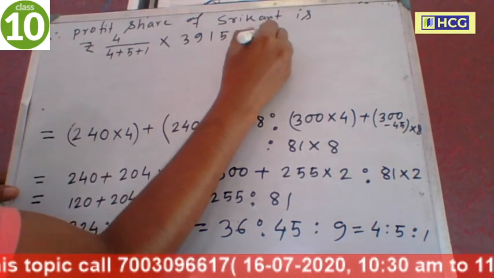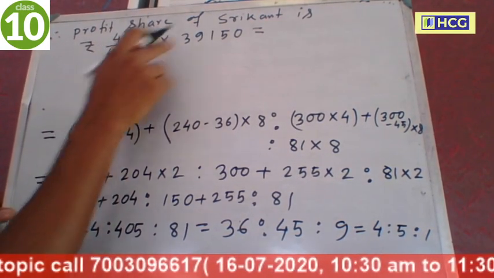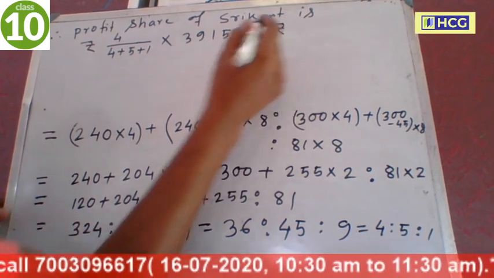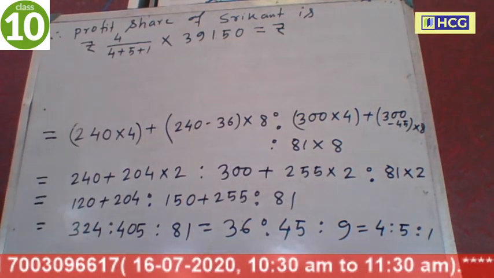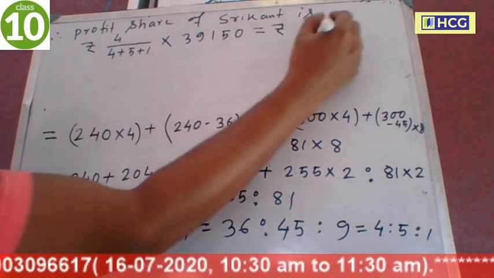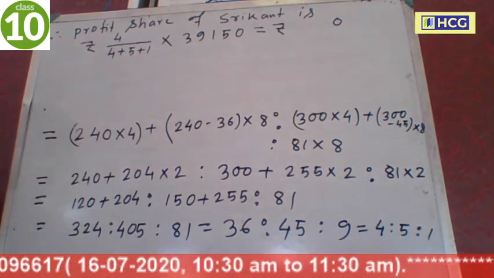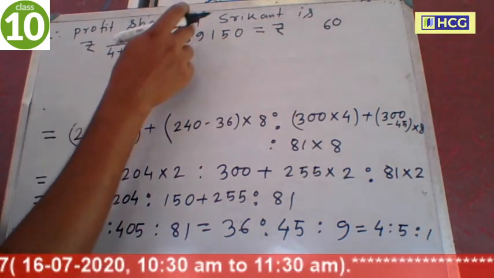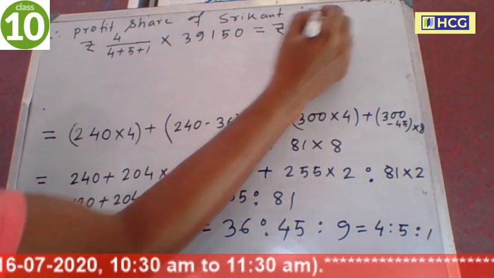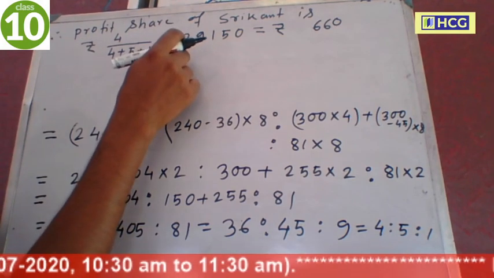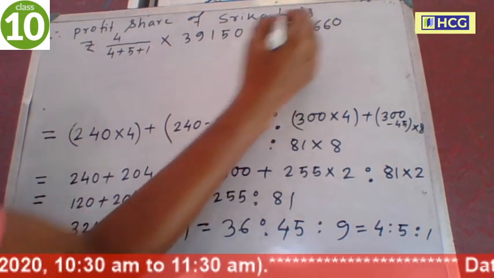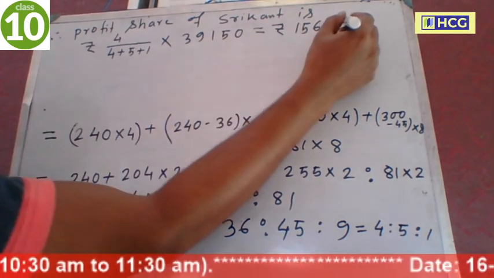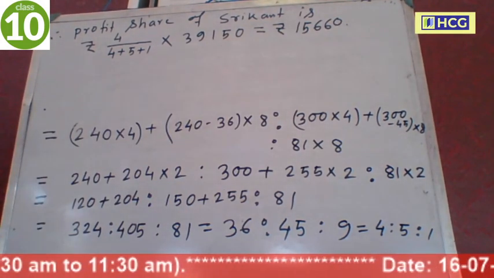Now this is equal to 4 plus 5 is 9 plus 1 is 10, so 0 cancel. Now this is equal to rupees 4 into 3915. 5 fours are 20, carry 2, 4 ones are 4 plus 2 is 6, 4 nines are 36, carry 3, 4 threes are 12, 12 plus 3 is 15. So 15,660. This is the profit share of Srikanth.